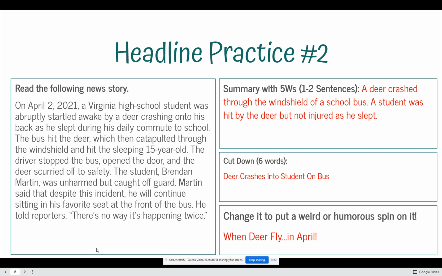Okay, so if I were to summarize in 2 sentences: a deer crashed through the windshield of a school bus. A student was hit by the deer but not injured as he slept. 6 words: deer crashes into student on bus. Humorous spin: why deer fly in April.